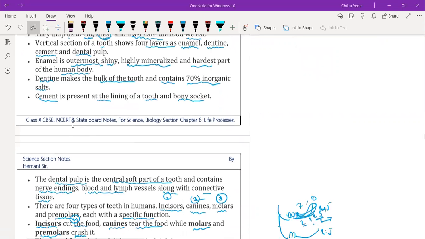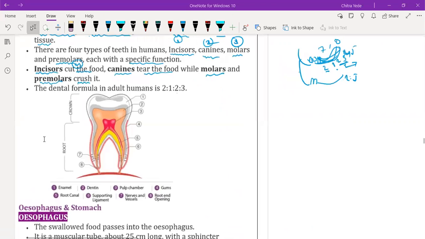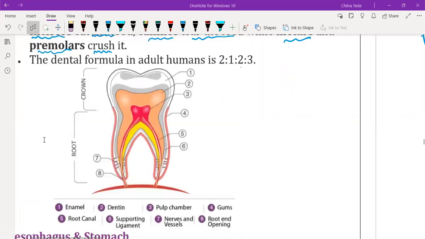Okay, so let's discuss the structure of teeth. Whatever we have discussed, let's revise those parts. This upper part is called the enamel. See here, numbers are given and all the names are given at the top and bottom of that structure.